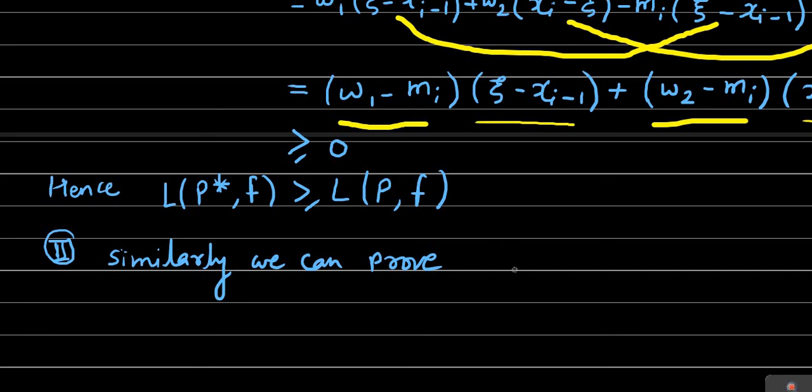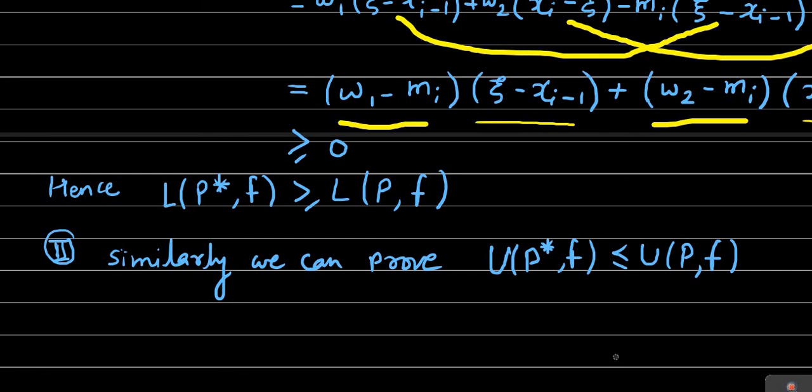So we can prove that the upper sum over the partition P star of the function f is less than or equal to the upper sum over partition P of the function f. This is homework for you.